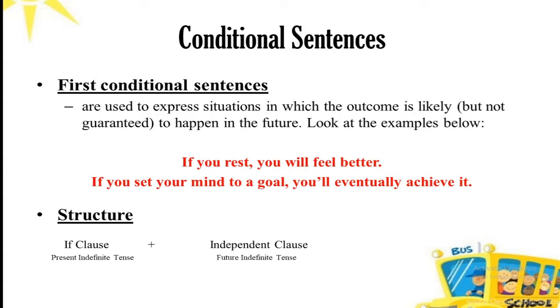The next one is the first conditional sentence. The situation may differ in the first conditional sentence. In the zero conditional, if something happens, the other has to happen, but the situation in the first conditional is a little bit different. How? If something happens, the reaction may or may not happen. It can happen or it cannot happen, because it expresses a situation in which the outcome is likely to happen.